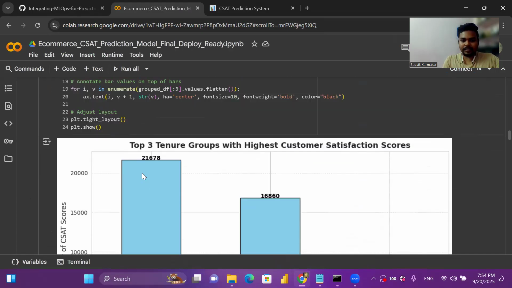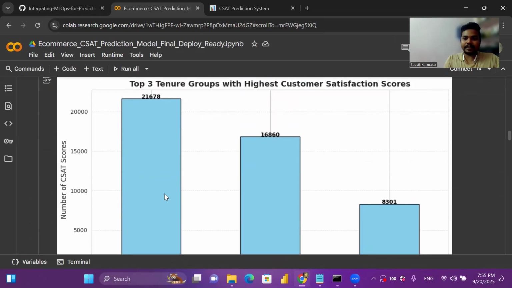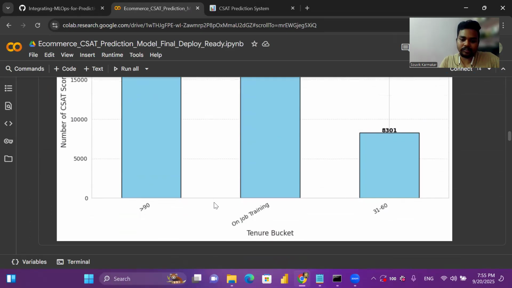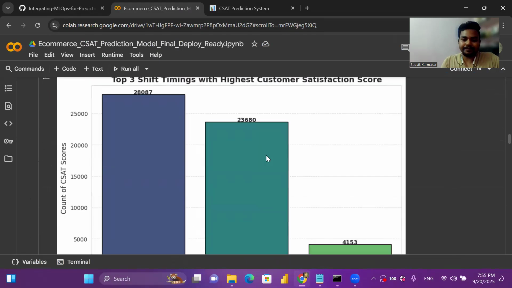This is the top 3 tenure groups with highest customer satisfaction score. Employees who have stayed in the company more than 90 days are getting most of the customer satisfaction count. Here is the chart you can see. Those who are in job training are getting the second highest satisfaction score.